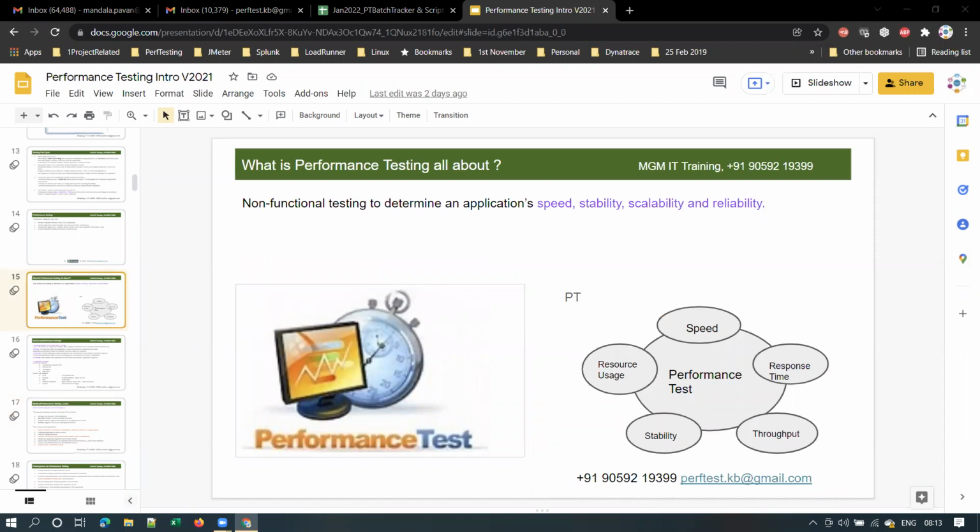So what is white box testing, Mallikarjun? Mohan? White box testing is the same as user acceptance testing.